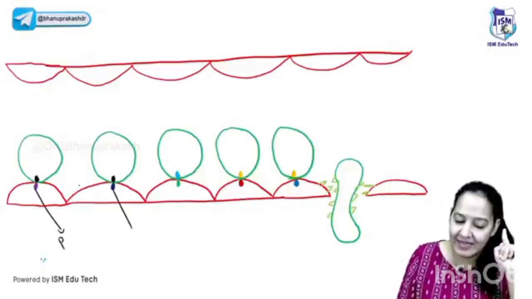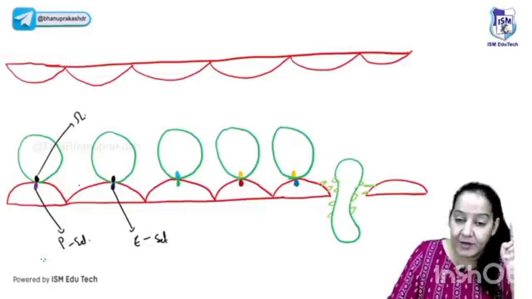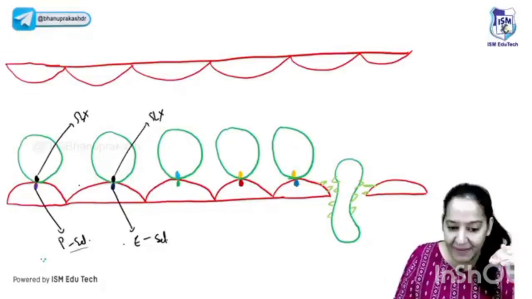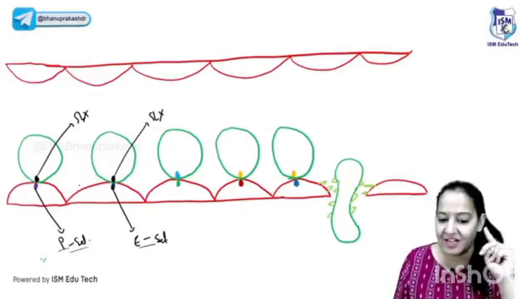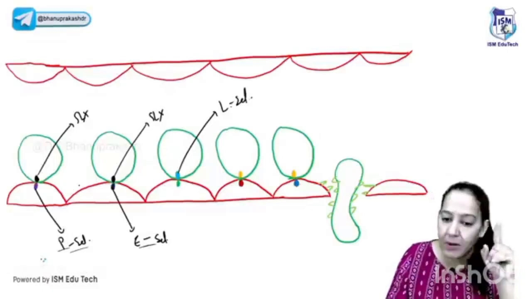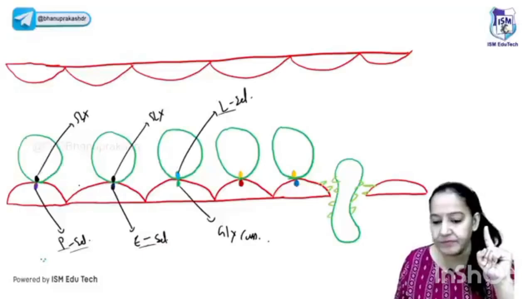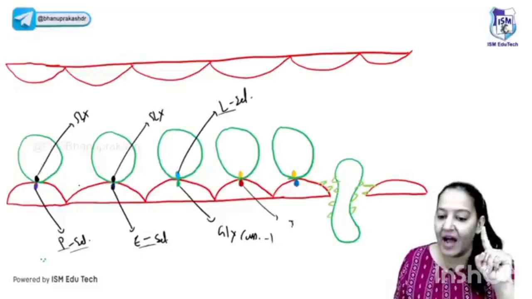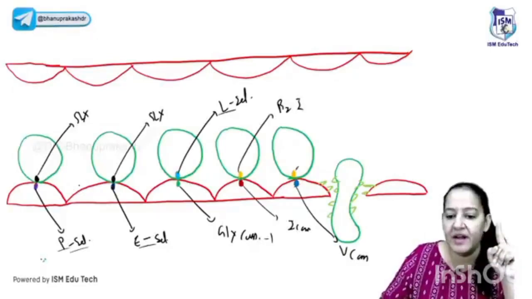So here P selectin and E selectin are present on the endothelium. They form a bond with sialyl Lewis X only, you cannot reverse it, and sialyl Lewis X is present on the WBC. The third selectin, L selectin, is present on the WBC. L for leukocyte, leukocyte means WBC. It forms bonds with GlyCAM-1. GlyCAM will remind you of ICAM and VCAM. They form bonds with integrins, beta 2 integrin and beta 1 integrin.